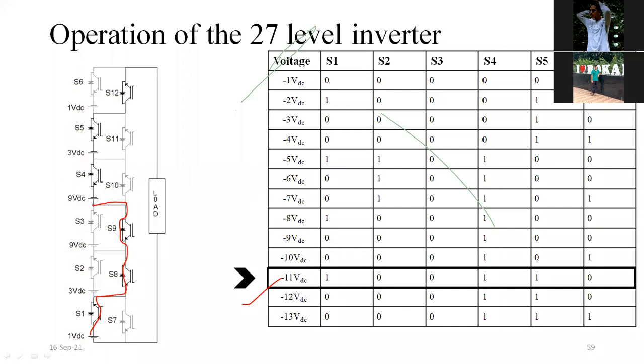Then it's a 9. So here it's 1 VDC, but this is positive. This is also positive, so we have to subtract. So VDC is going here. This is also negative. We have to subtract.